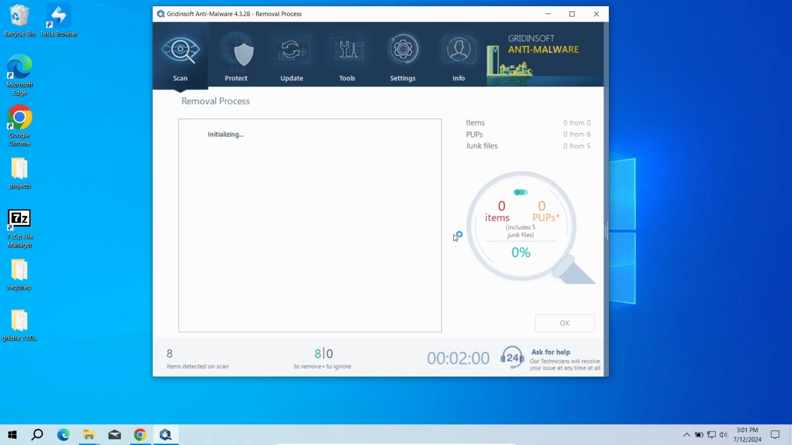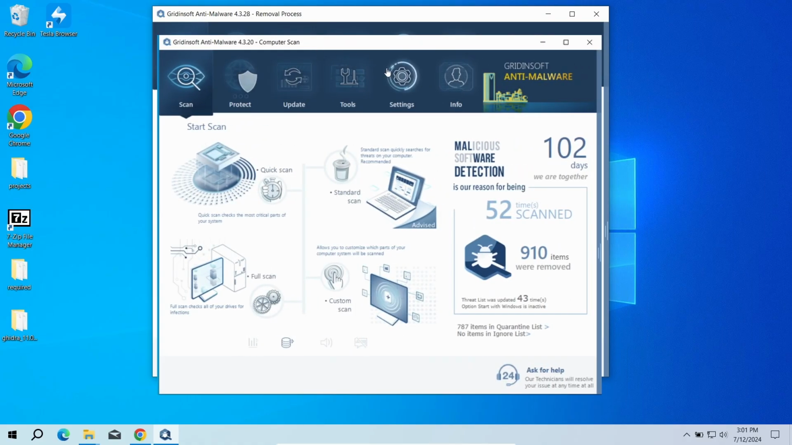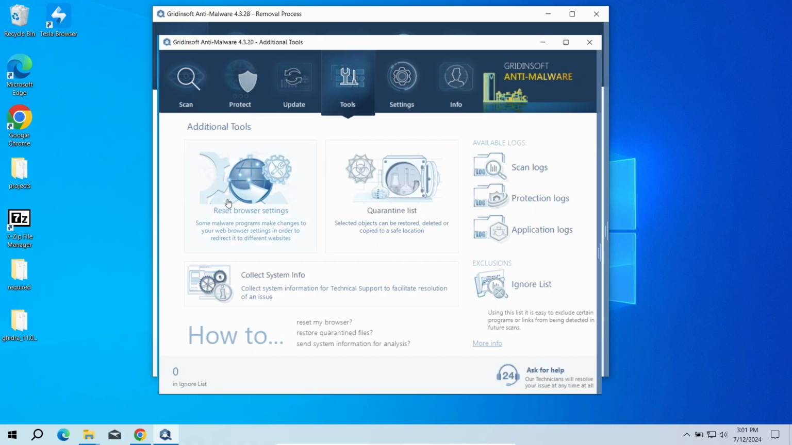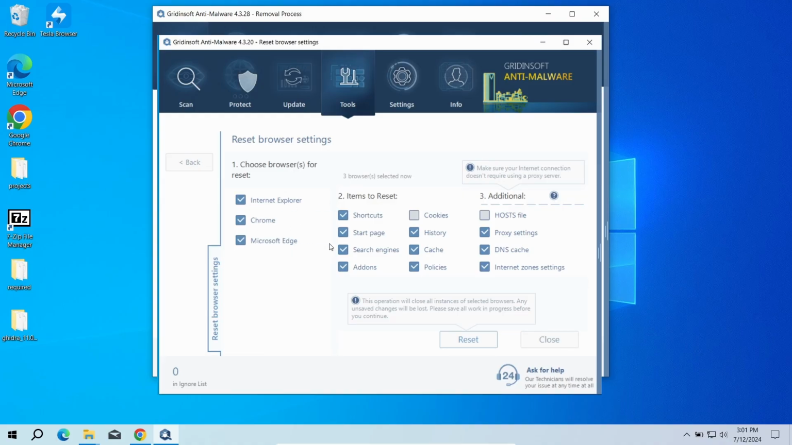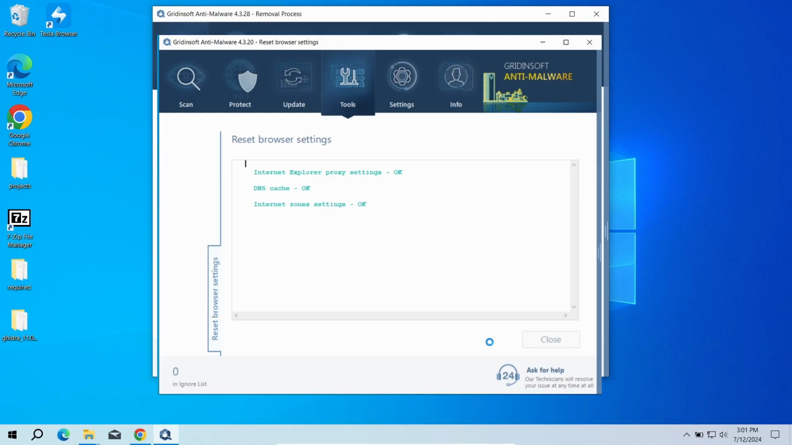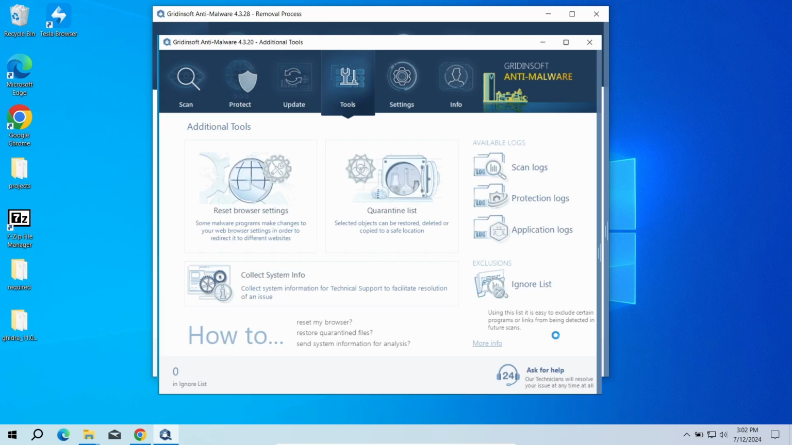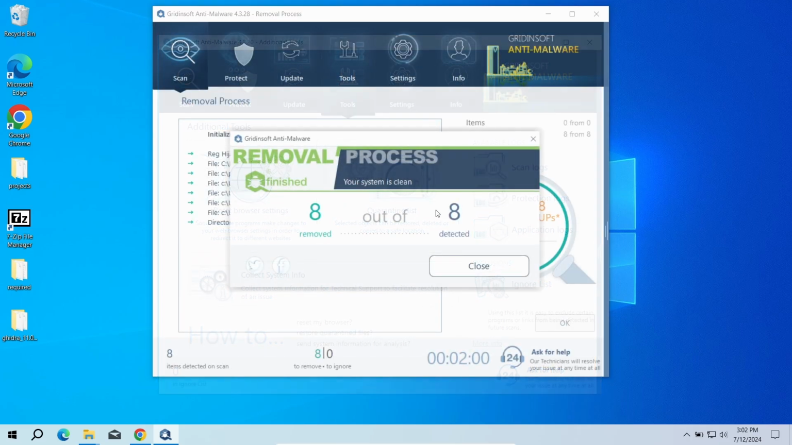I will also recommend you to reset browser settings, just to wipe the rest of the malicious settings that the malware could have potentially set. You can do this using GridinSoft Anti-Malware as well. Just go to the Tools tab, choose the Reset Browser Settings option, and pick the browsers you need to reset in the list. Then just click the Reset button. Now the system is clean.